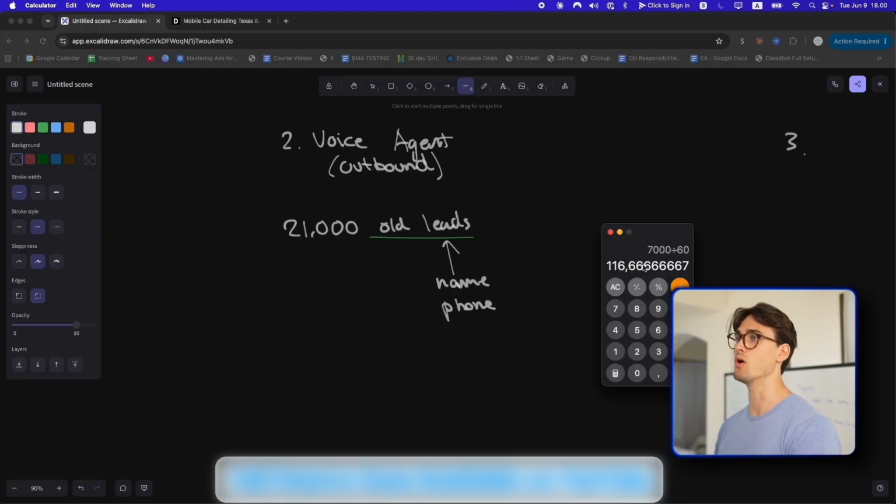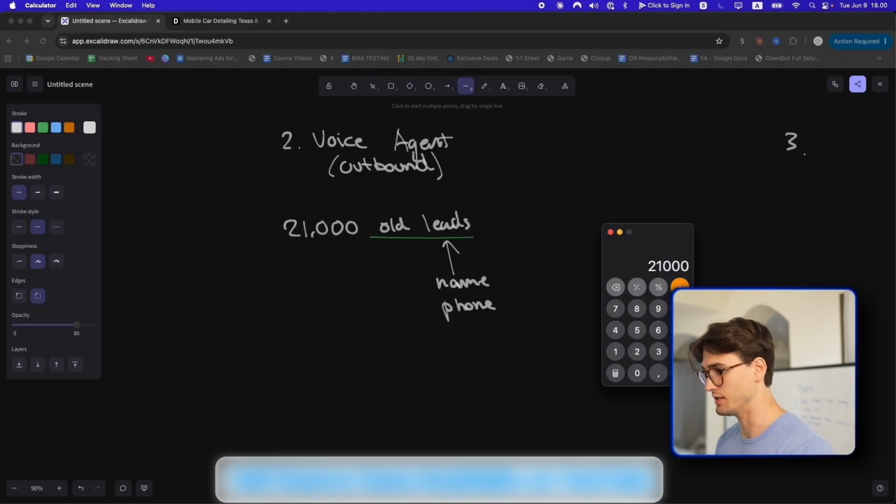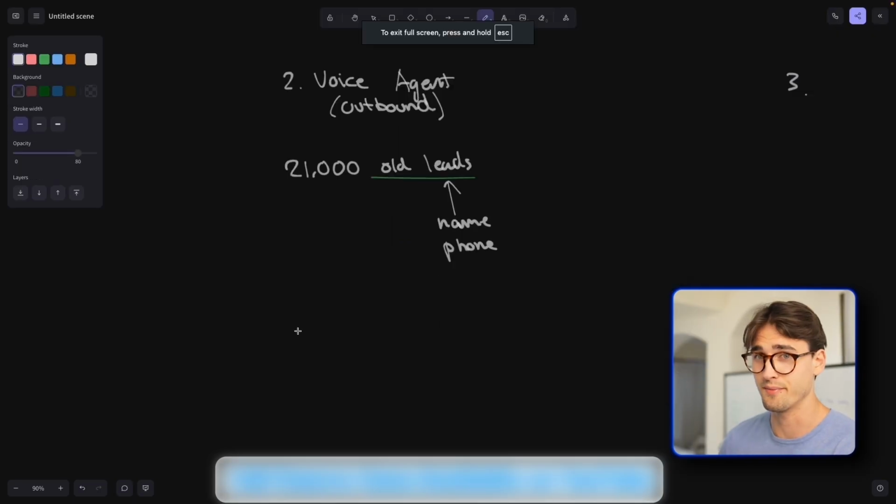And let's say that you are paying an employee to call them, and usually you would pay an employee like that $20 an hour, right? 21,000 leads times 3 minutes, 63,000 divided by 60, 1,000 hours, that's right. And then times it by 20 to get the cost, $21,000. That's how much it would cost to call all of these leads. $21,000. It won't even be close to that when we install our agent. Apparently, I'm not the best at math.